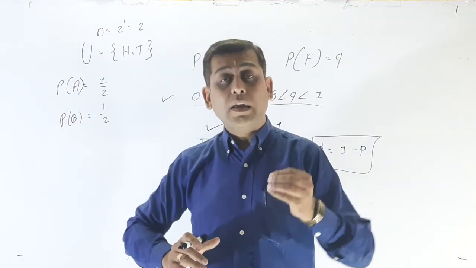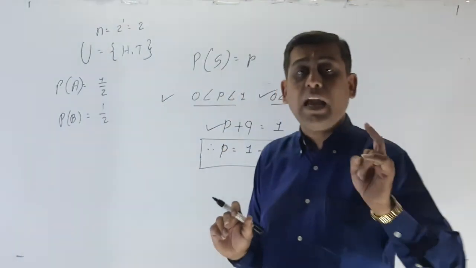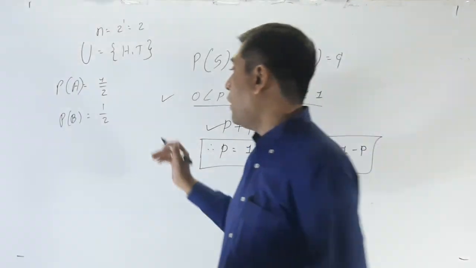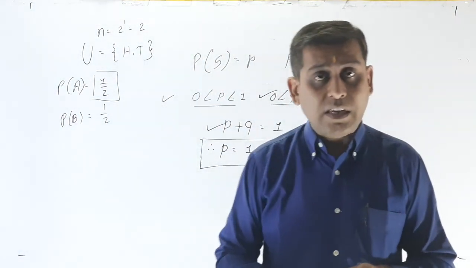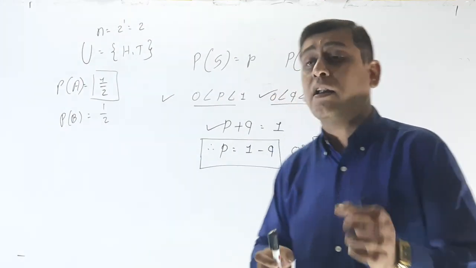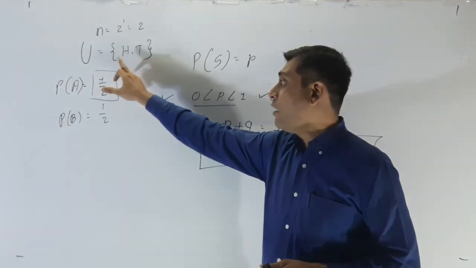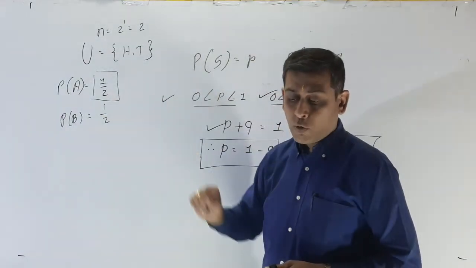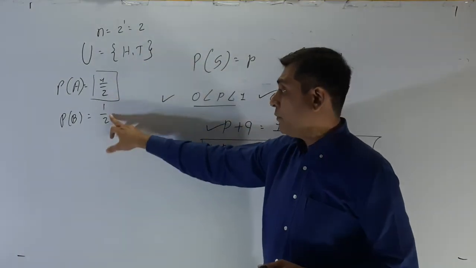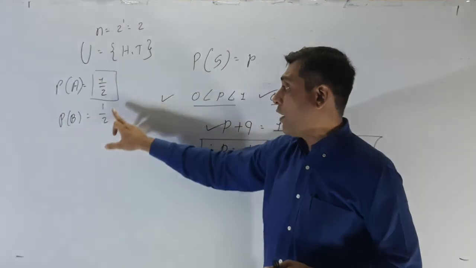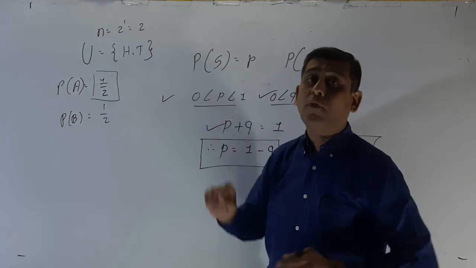Now if they ask, here you have to think that the probability of getting head is the probability of success. That means here probability of success is equal to what? If they say in the question that success is getting head in one coin toss, then probability of success is 1 by 2. So getting head doesn't affect getting tail, that is, probability of success does not affect the probability of failure, as well as probability of failure does not affect the probability of success.